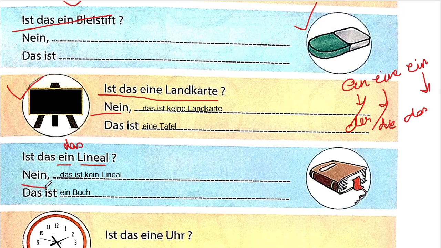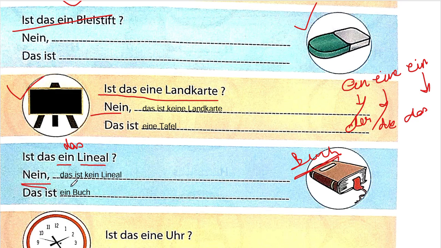They're saying this is a book. Can you see this is a book? Yes, this is a book. That is why we are saying no. Das ist kein. Whenever we simply add a K over here, that shows negative. That means no, it is not. Kein means not. So that is not a scale.